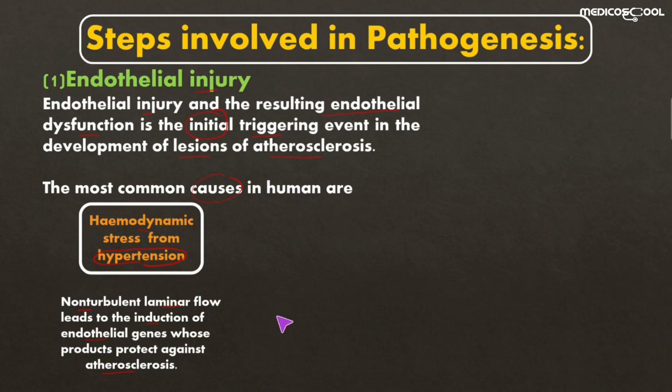For example, in this blood vessel, the non-turbulent blood flow induces the endothelial cells to produce gene products that prevent the vessel from developing an atherosclerotic plaque or atheroma. So this is the first and most common cause of endothelial injury.